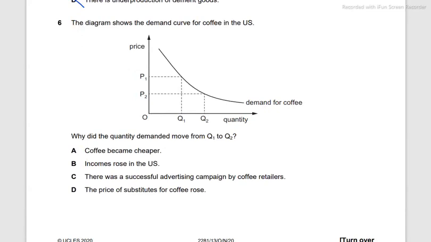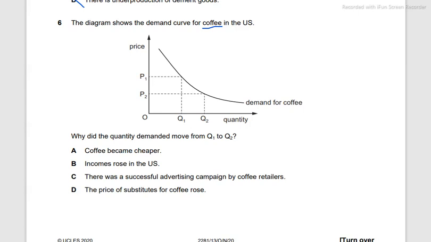Question number 6. The diagram shows the demand curve for coffee in the US. Coffee is very, very popular in the demand questions. But anyways, the diagram shows the demand curve for coffee in the US. This is the price, and this is the quantity. This is 0. This is all the changes.